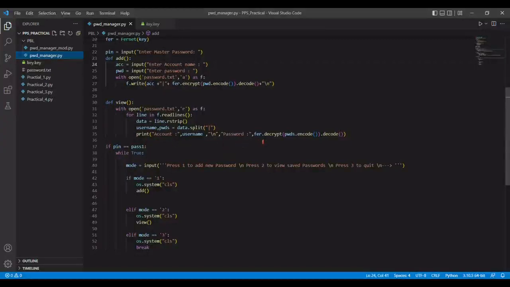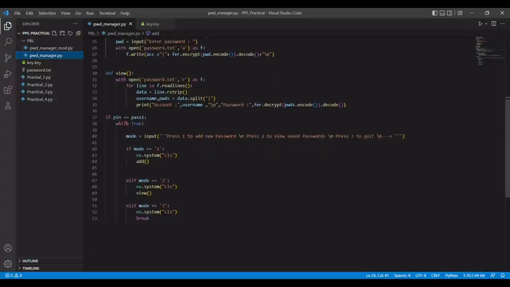Now this password, here we have written for.decrypt. The password which we have entered is in encrypted form, so to decrypt the password, we have to use this for.decrypt. Now this password is again in bytes form, so we have to convert it into string form, and for that we are using this .decode.